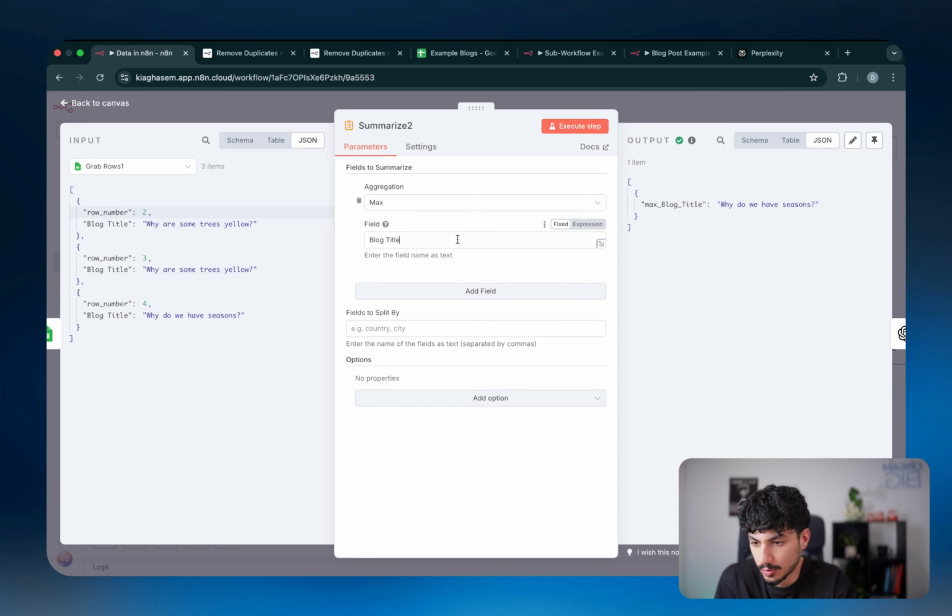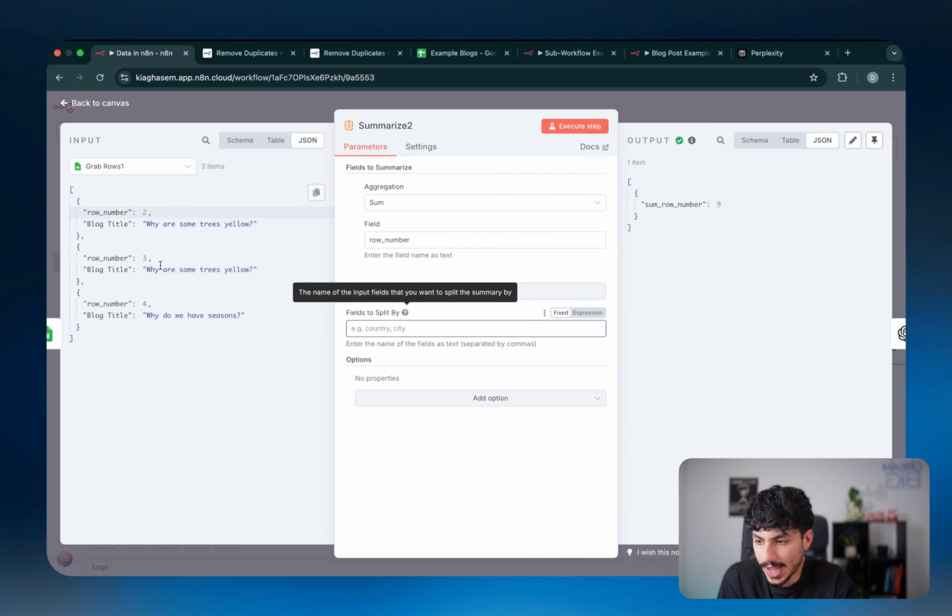So the maximum, which probably makes the most amount of sense for numbers. So if I pull row number, as you can see, the maximum is row number 4. If I do minimum, it should tell me that the minimum value is 2. If I do sum, it should be 9, if I'm not mistaken. And then if you want to also add in the other variables into the actual final result as well, I can just pull them in here.